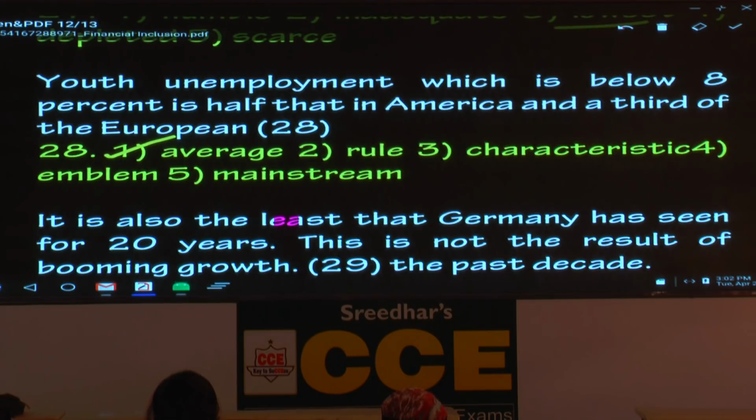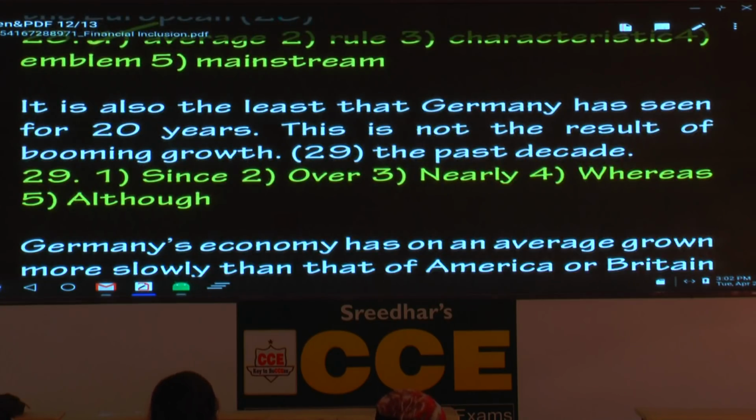So, how many of you have got the first option right, average? That's very good. It is also the least that Germany has seen for 20 years. This is not the result of booming growth. Nope, they shouldn't have used a full stop. This is not the result of booming growth the past decade. Here there's every possibility.